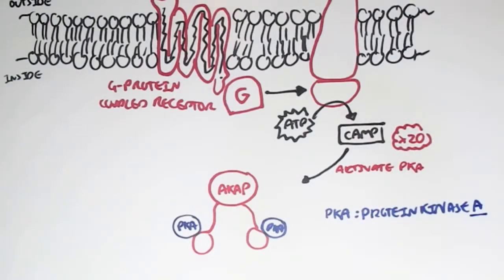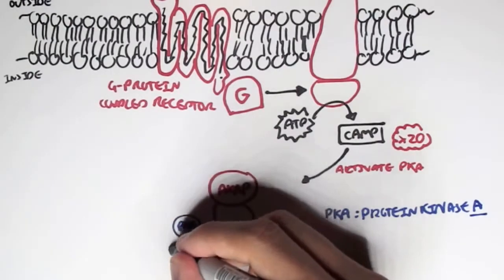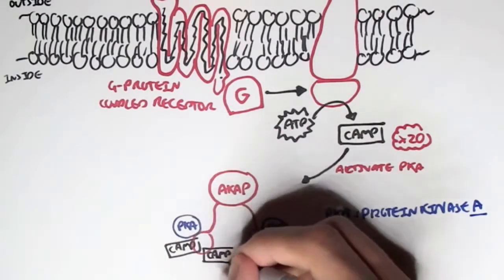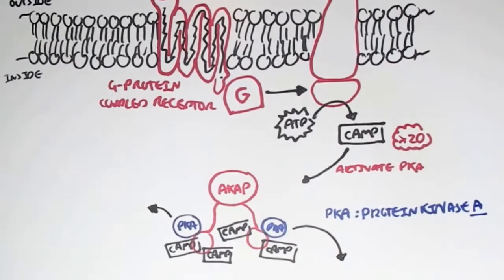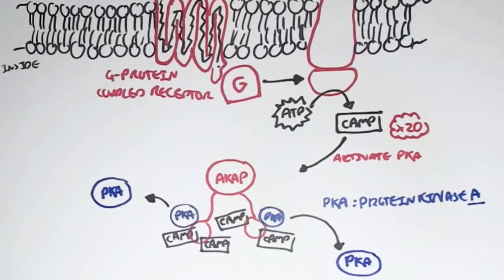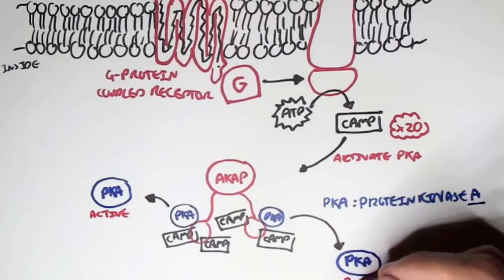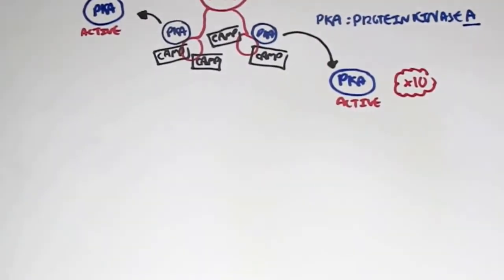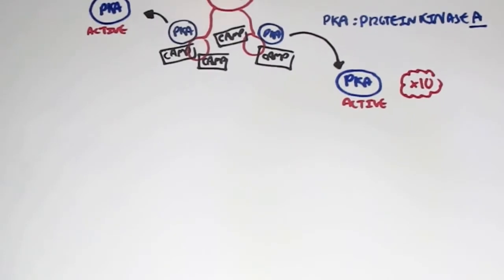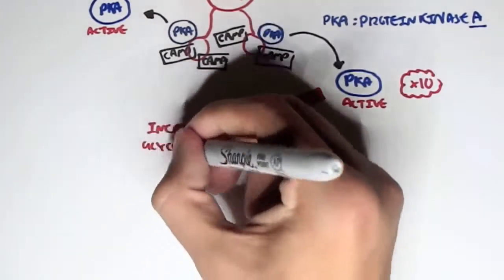How does it do this? Well, two cyclic AMPs can bind onto the regulatory subunit of AKAP, the A kinase anchoring protein, which will then cause the protein kinase A to dissociate and become activated. And as you can see by this diagram, there are 4 cyclic AMPs, which bind to 2 regulatory subunits, which activates 2 protein kinase A. Therefore, if we have 20 cyclic AMPs, this would mean that it will activate 10 PKAs. So 10 protein kinase A's are now activated. And protein kinase A, when it becomes activated, can then cause the intracellular effects of glucagon.